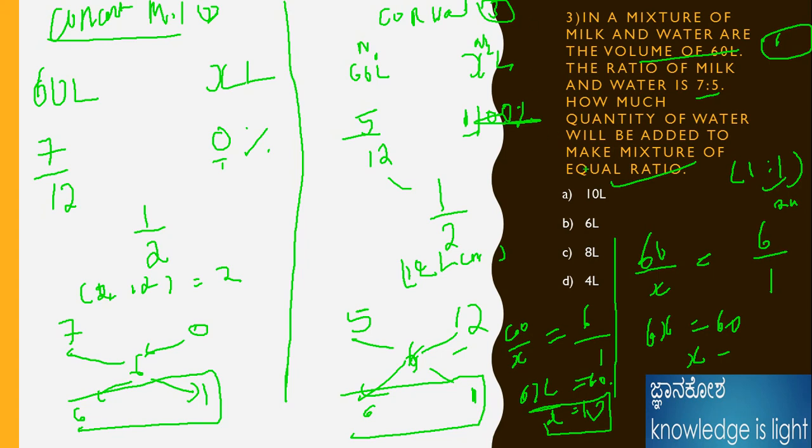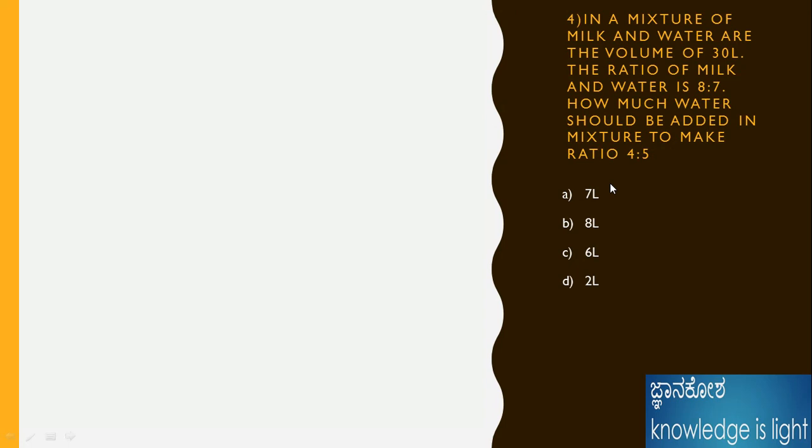Okay, I will take the next problem for better understanding. You will definitely understand this topic. This is the same problem, same as before. Initially I will take the first method only. I will show the first method here. 30 liters is there. I will use the ratio method only.